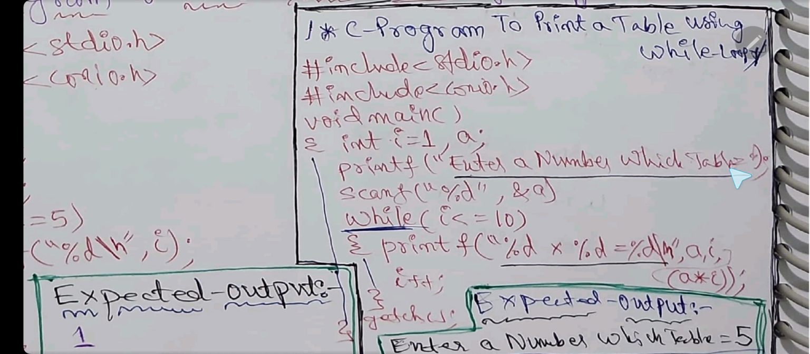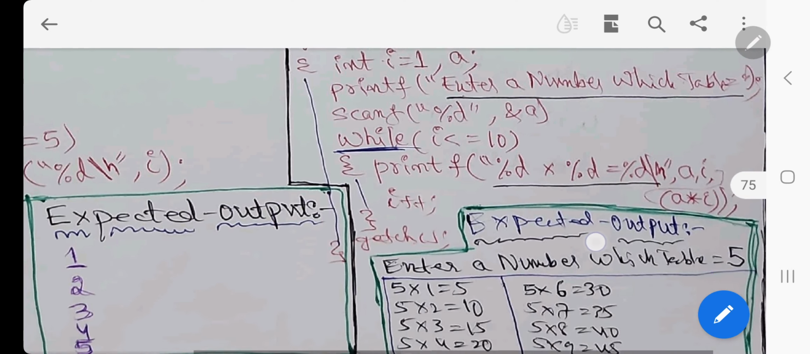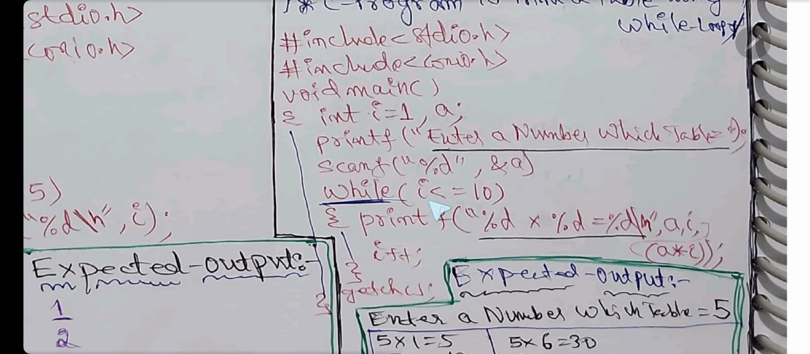Printf: enter a number which table you want. Scanf, for example, we want the table of 5. Here I entered 5, so the table of 5 is there. You can enter 6, 7, any table. While i is less than or equal to 10, so we will have up to 10 numbers. Scanf, it will be stored: scanf %d &a. This is the syntax. See, this is the syntax for storing the value.